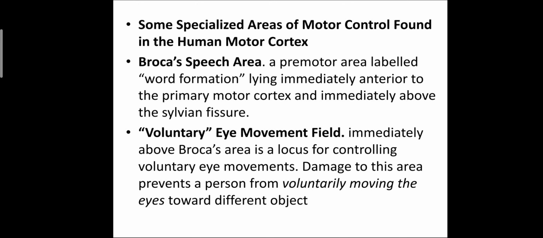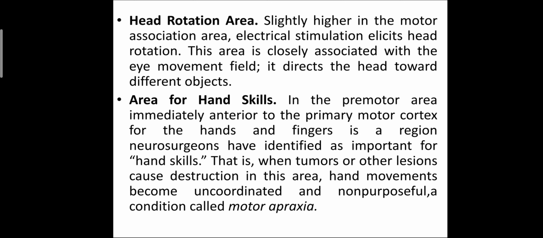Some specialized areas for motor control: Broca's speech area, the premotor area for word formation, lies immediately anterior to the primary motor cortex and immediately above the Sylvian fissure. The voluntary eye movement field, immediately above Broca's area, is the locus for controlling voluntary eye movement. Damage to this area prevents the person from voluntarily moving the eyes toward different objects. These are specialized areas of motor control found in the motor cortex.